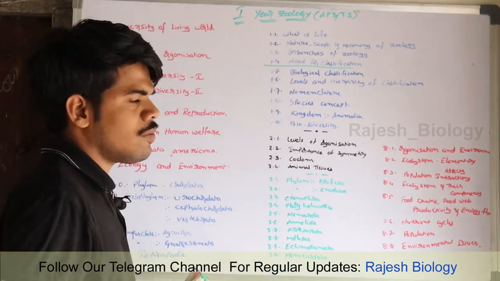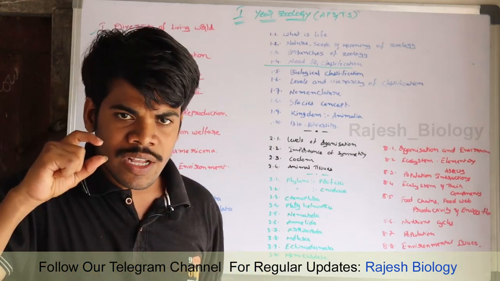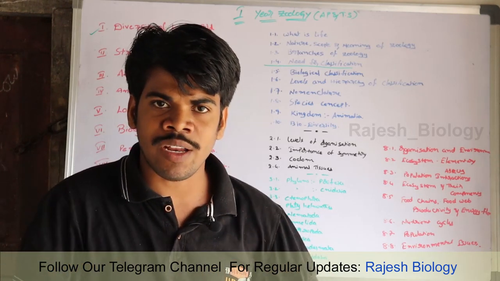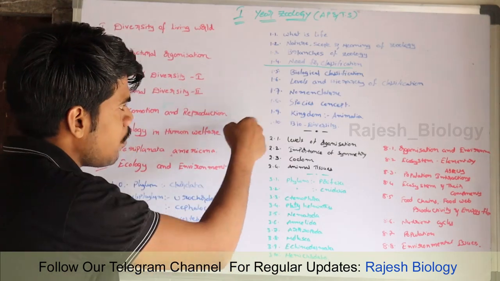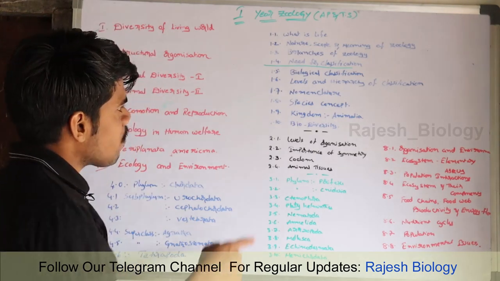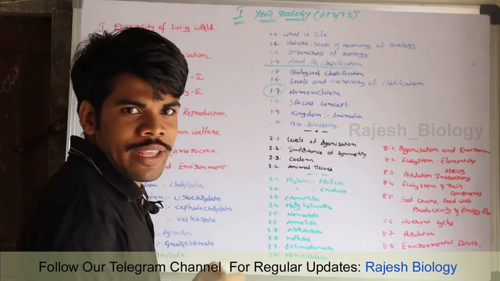Hierarchy of classification. In this we are going to discuss the hierarchy of classification. Kingdom has phylums, phylum has subphylums, subphylum has classes. Okay, I think this type of classification you already know in your 9th class. Okay, next, nomenclature, very important in botany.